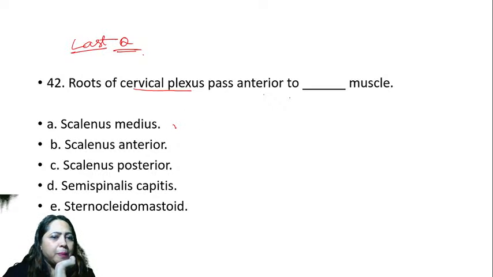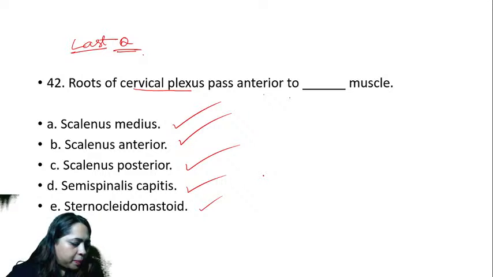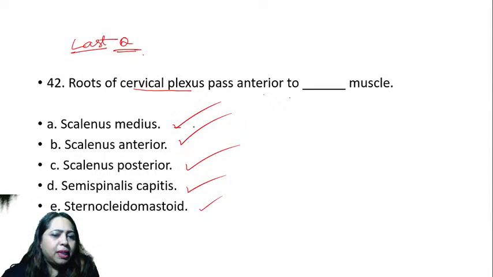Randeep says scalenus, medius, anterior, posterior, semispinalis, sternocleidomastoid. Anybody knows? Scalenus anterior, medius. Which one is related to medius? The brachial plexus.